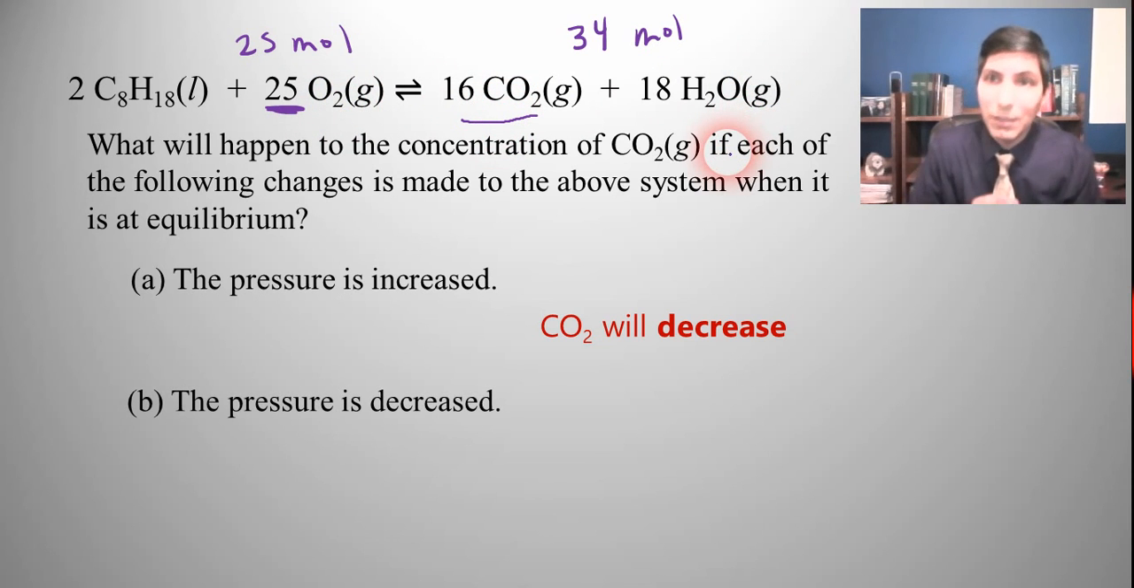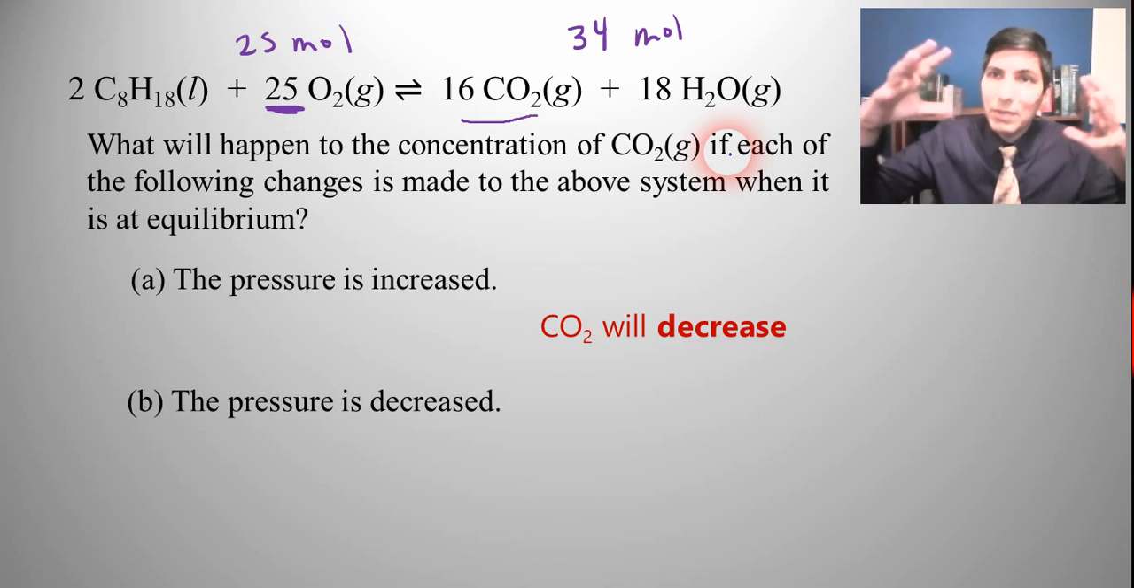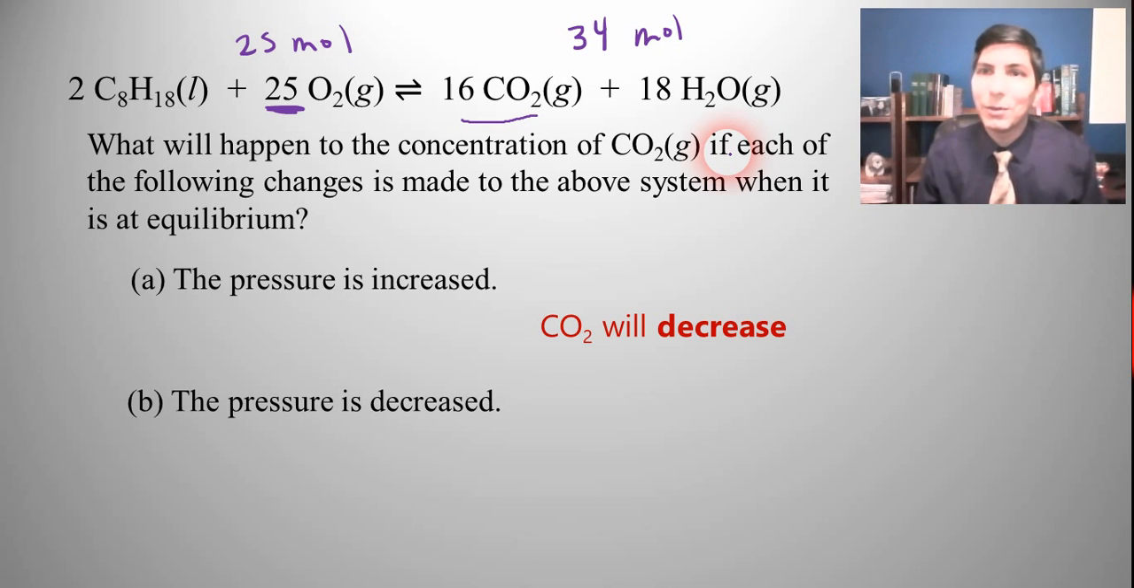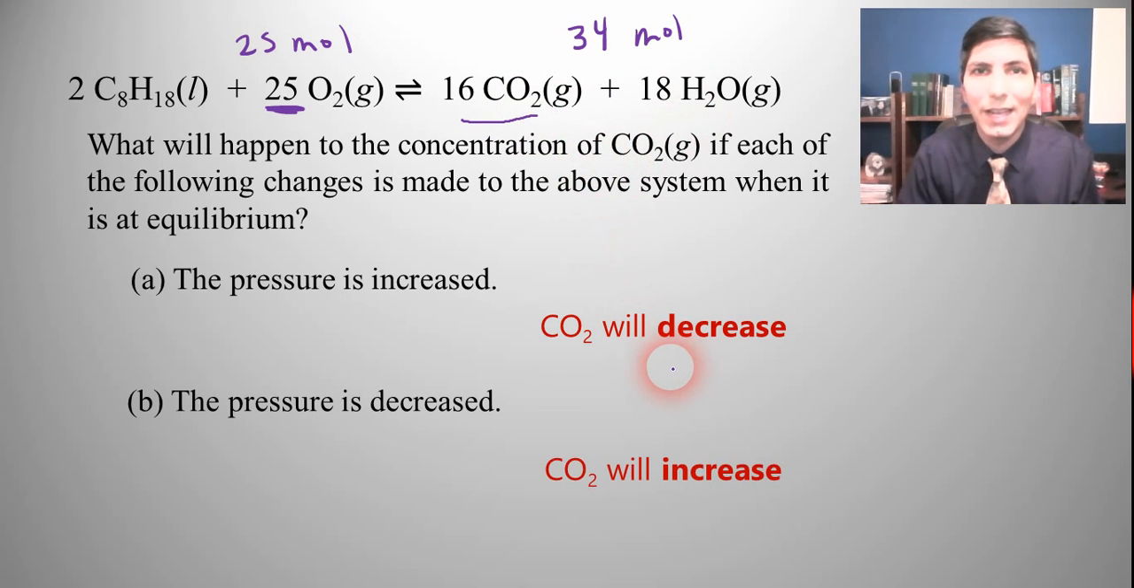What if the pressure is decreased? Well, that means the volume is increasing, and it's going to tend to go toward the side that has more moles of gas because that takes up more room. So that's the product side. So we're going to make more carbon dioxide and water. That CO2 is going to increase as it shifts that equilibrium to the right in this case.